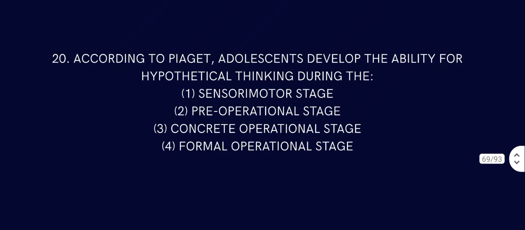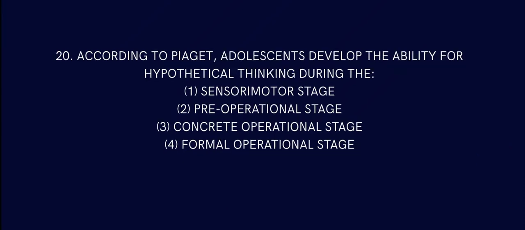It already says adolescent, which is a giveaway, and formal operational is 11 and above. Adolescence happens in the teenage years, so that is the formal operational stage.